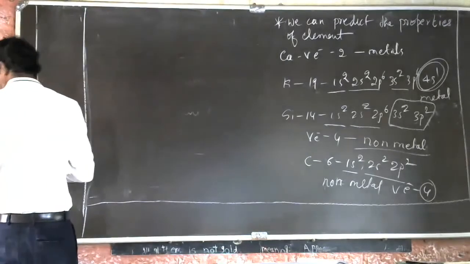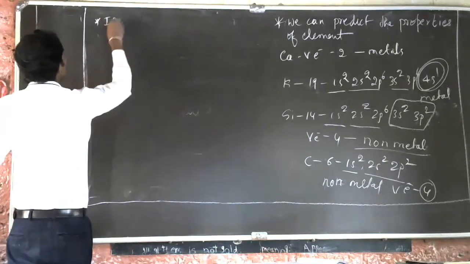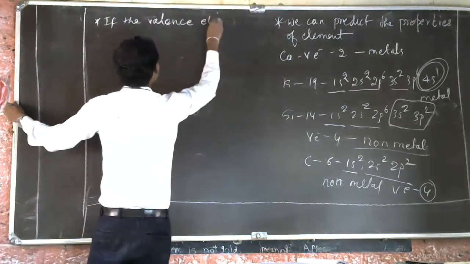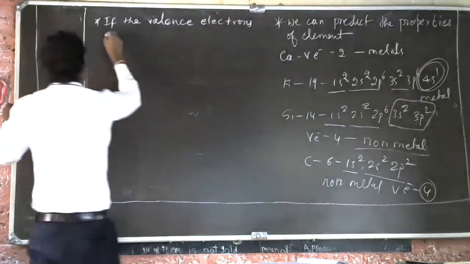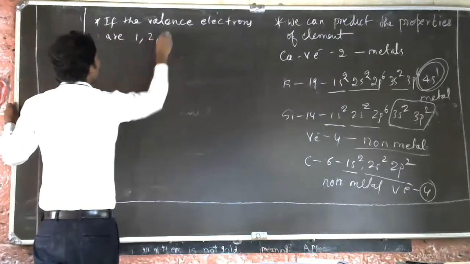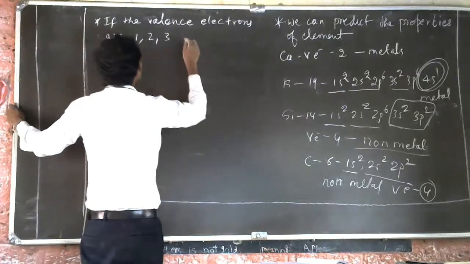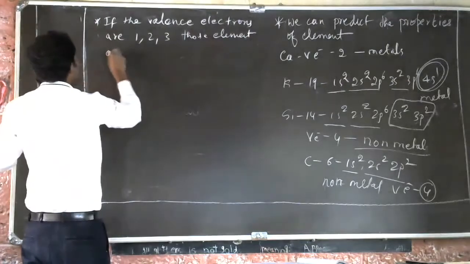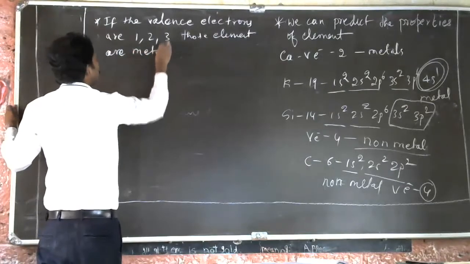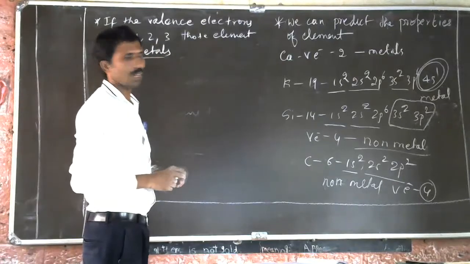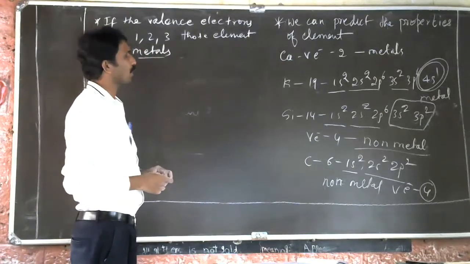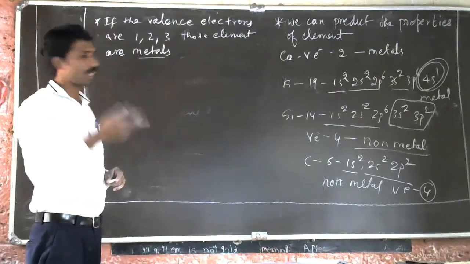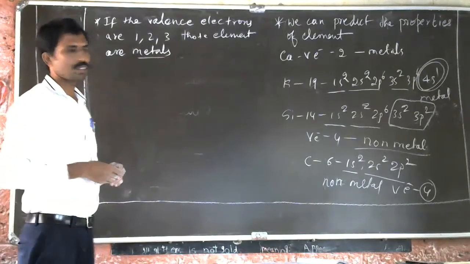So we can predict that if the valence electrons are 1, 2 or 3, those elements are usually metals. Sodium has 1 valence electron. Magnesium has 2 valence electrons. Aluminum has 3 valence electrons. So that means it is a metal.